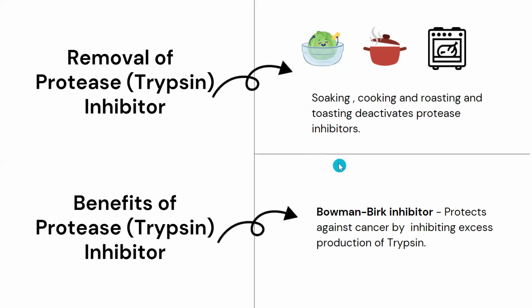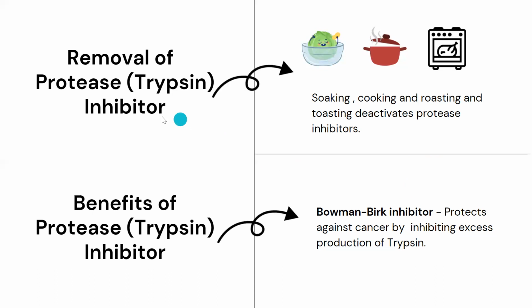If you see here, Bowman-Birk inhibitor protects against cancer by inhibiting excess production of trypsin. Now this soya bean, for example, also has Bowman-Birk inhibitor. So instead of protease inhibitor, they also have another inhibitor which is known as Bowman-Birk inhibitor. It protects us against cancer.